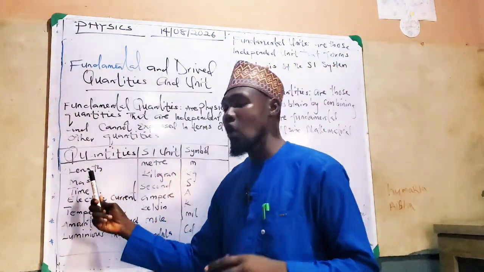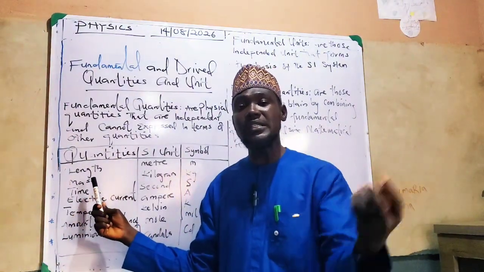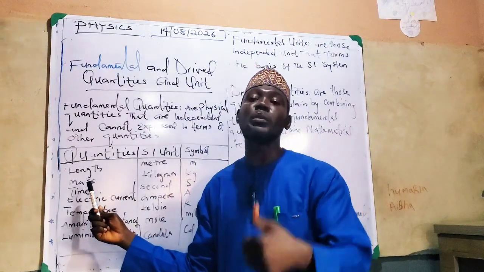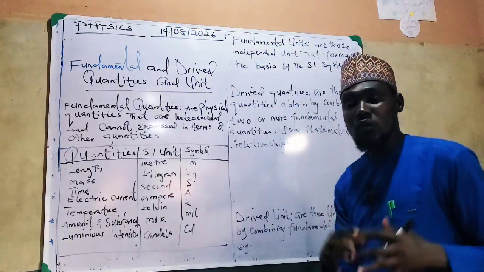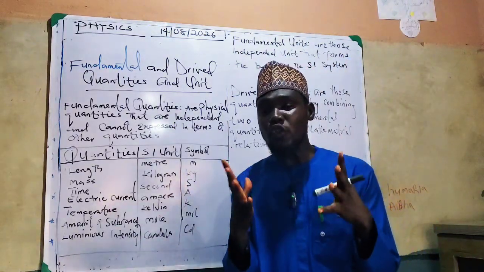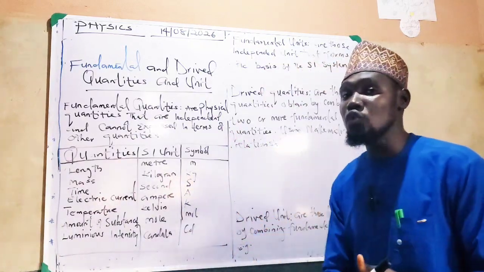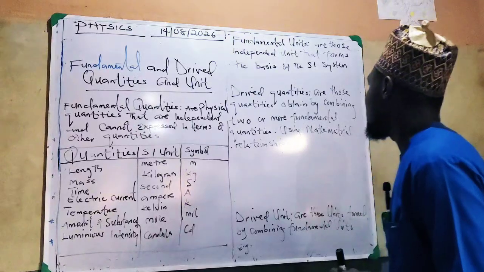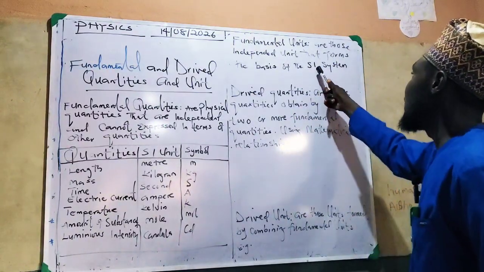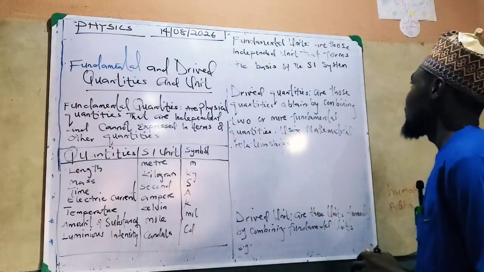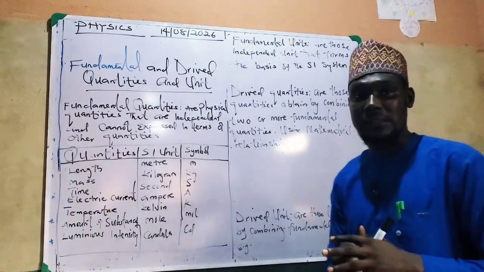So these are what we call the fundamental quantities. Those quantities that any other quantities depend on, and they are independent of any other quantities. Then we say fundamental units. Fundamental units are those units that are independent of any other units. They are the units of the fundamental quantities. They are those independent units that form the basis of the SI unit system.